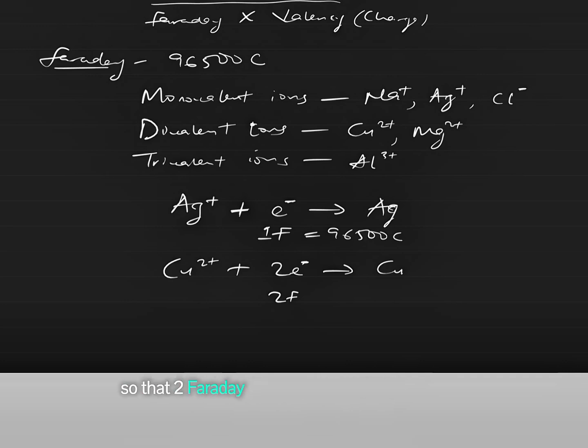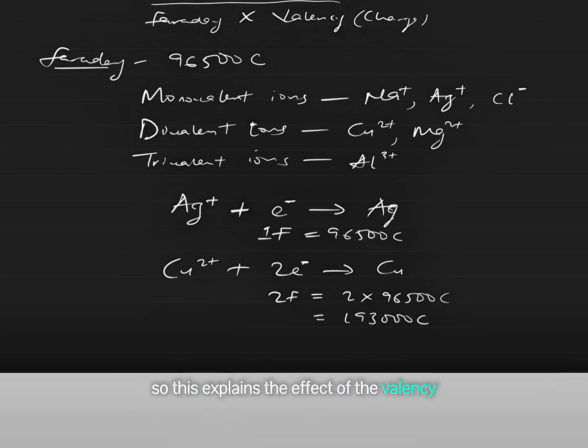So that 2 Faraday will be 2 times 96,500 coulomb, which is equal to 193,000 coulomb. This explains the effect of the valency or charge of the substance being deposited. It's very important to take note of this.